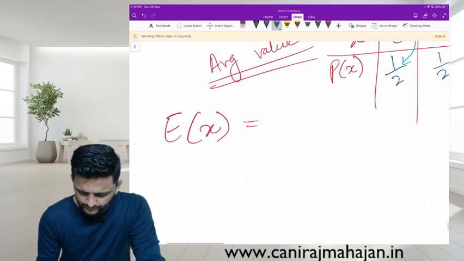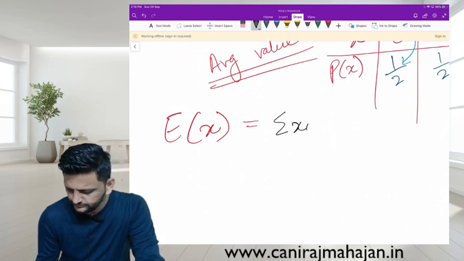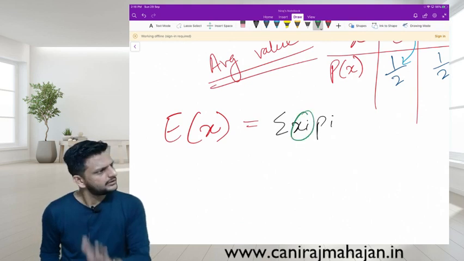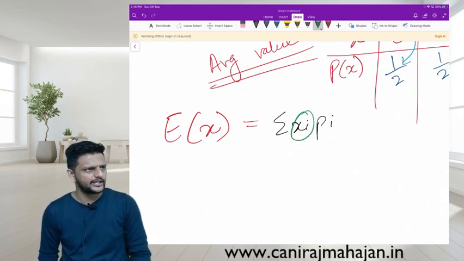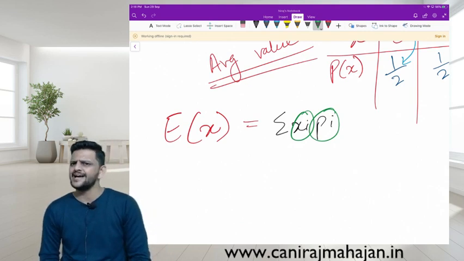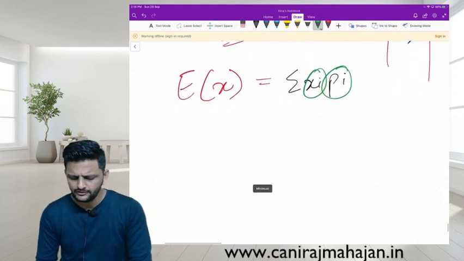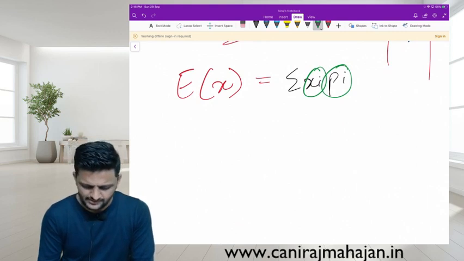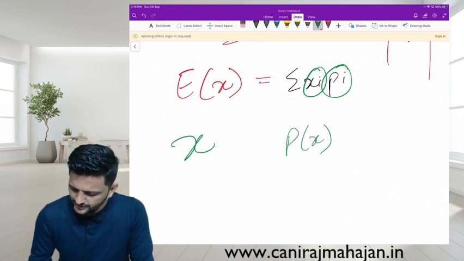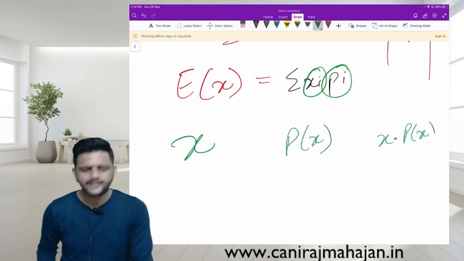So what is my formula over here? Summation of xi pi. Those corresponding values of the x variable multiplied with their corresponding probabilities. That's it. That is your expected value of x. So we'll make a column of x, another column of p of x, and multiply x into p of x.